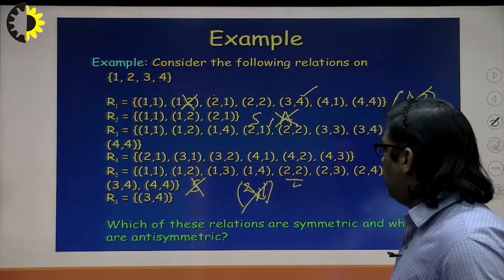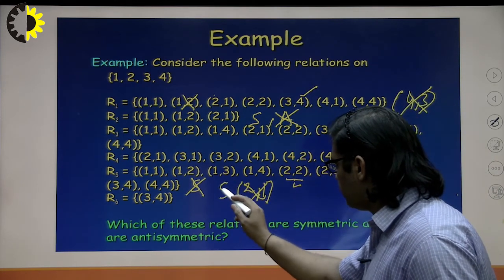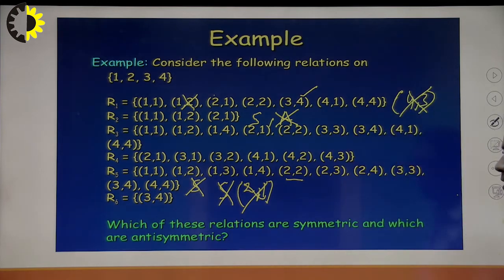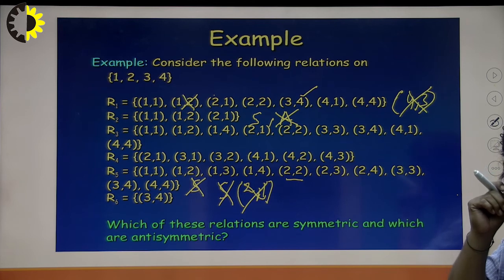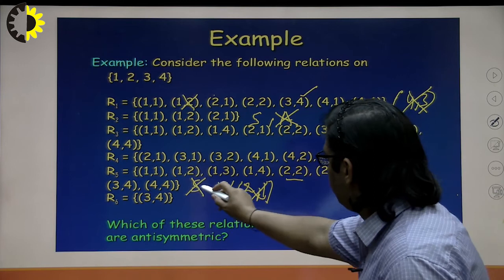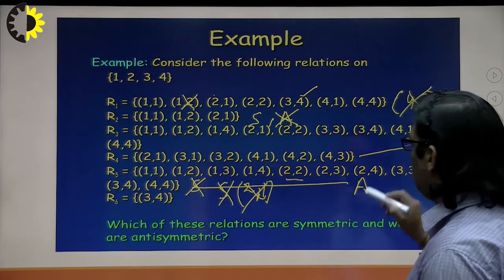So we can say it is not symmetric actually. Okay, it is not a symmetric relationship. What about the anti-symmetricity? If symmetricity is not existing anywhere, then it is an anti-symmetric relationship. It means this particular example is anti-symmetric. Okay, what about the R4?